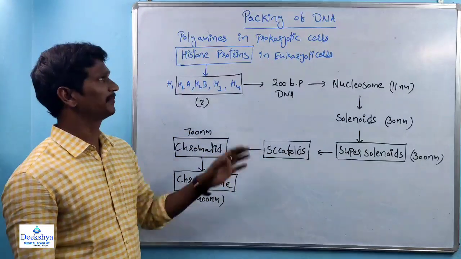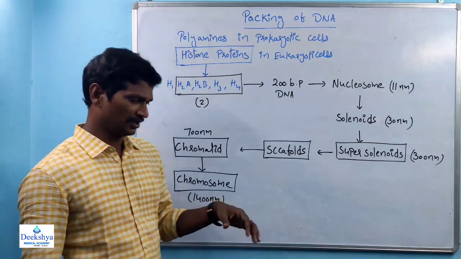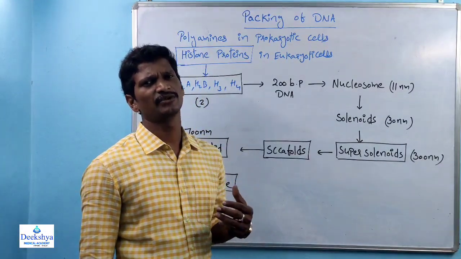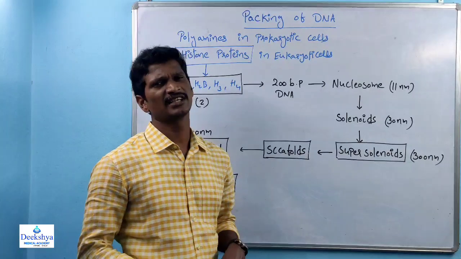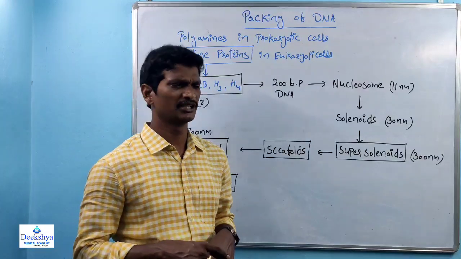Coming to the next topic, the packing of DNA. Within the packing of DNA, we know that prokaryotic cells and eukaryotic cells are there. Prokaryotic cells have less complexity, and eukaryotic cells have more complexity.